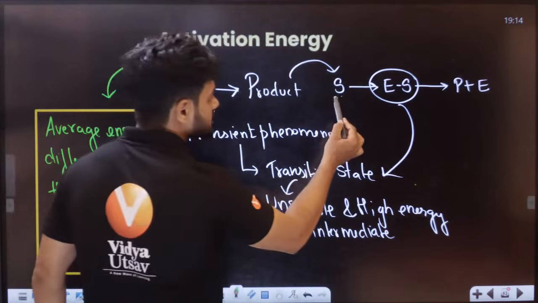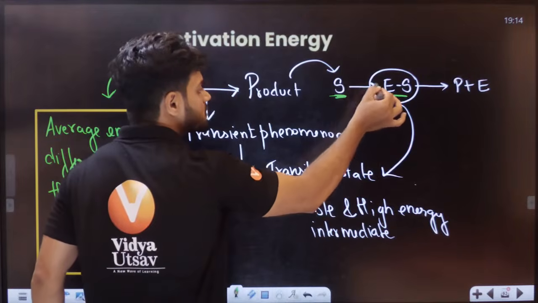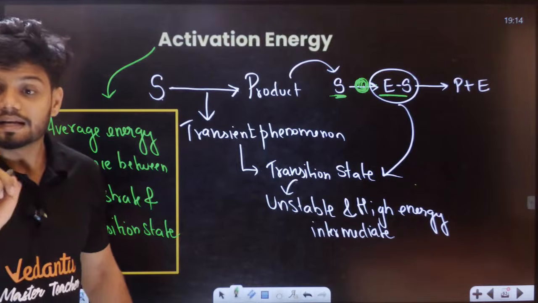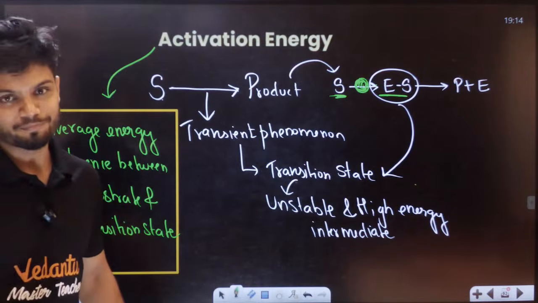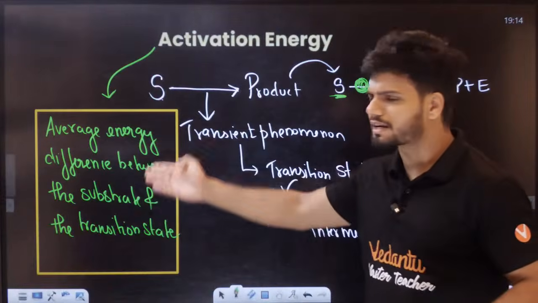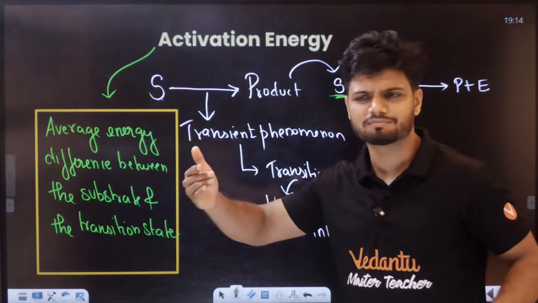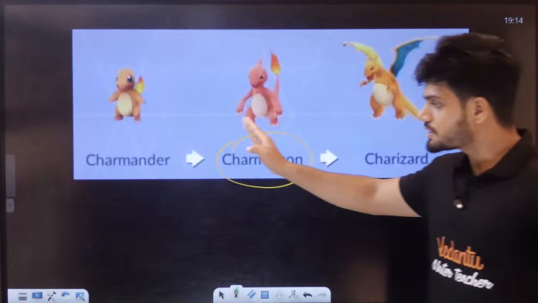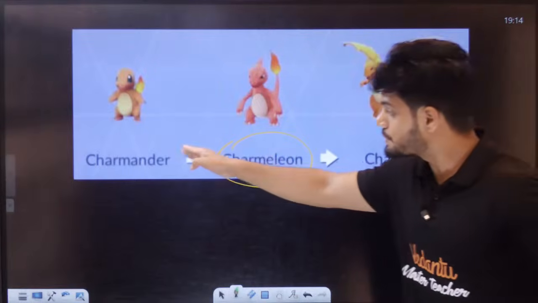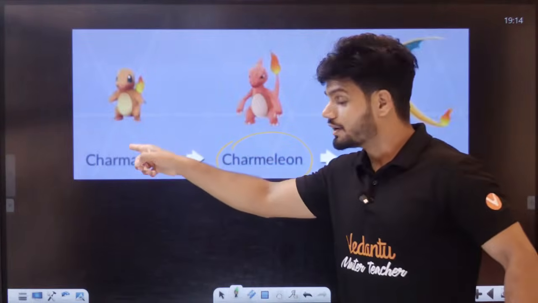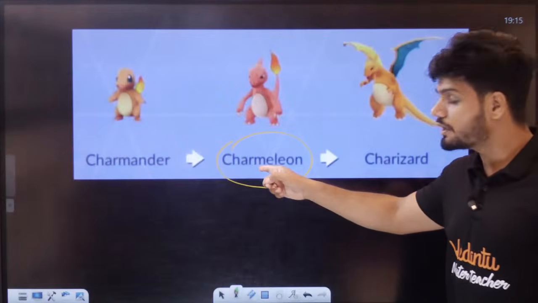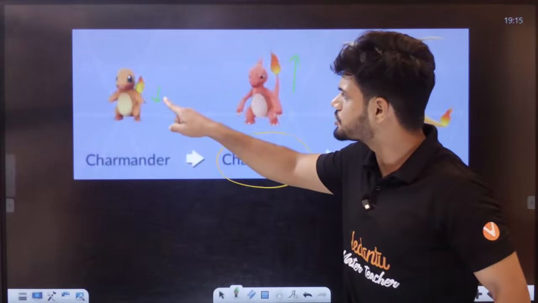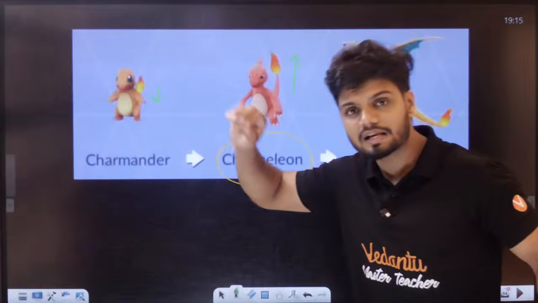So some energy this has, some energy this has. Whatever is the difference, this difference here, that is called your what, students? Activation energy. See students, I would have given you this definition directly, but if I give you the definition, you will not understand, right? So if you can see here, this person has some energy, this person has very high energy. Charmander has some energy, Charmeleon has some energy. Charmeleon has very high energy, this one has very low energy. The difference in the energy is called activation energy.